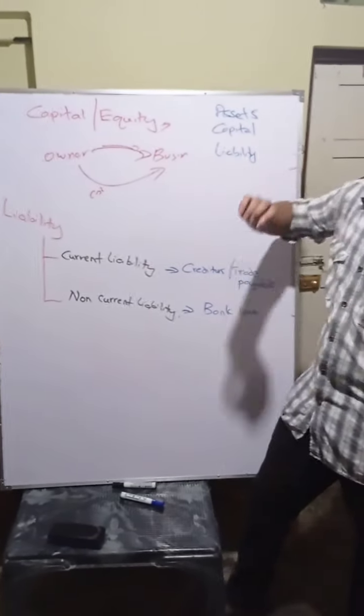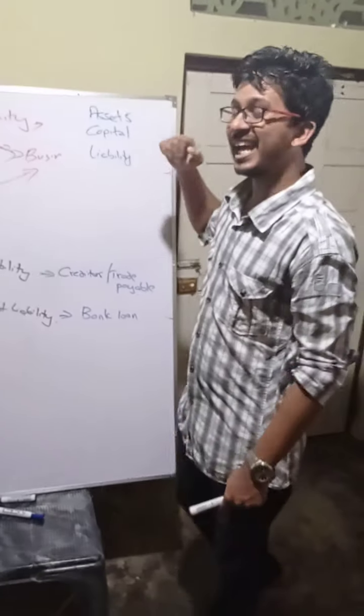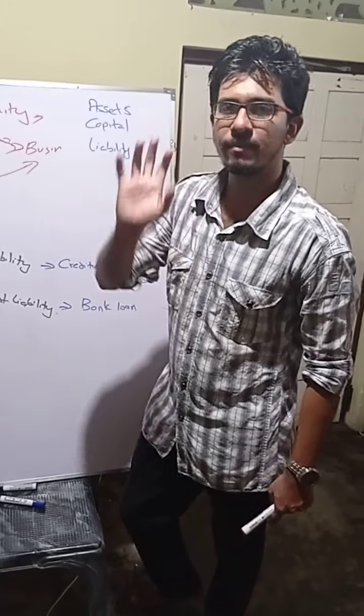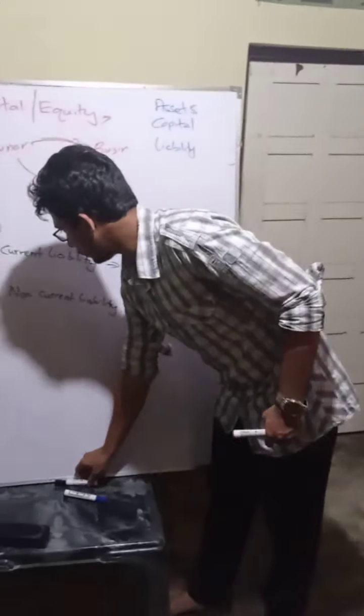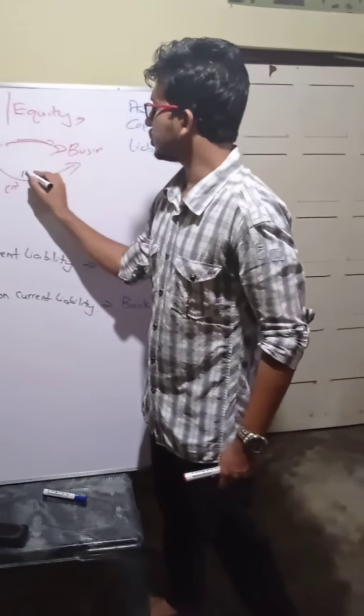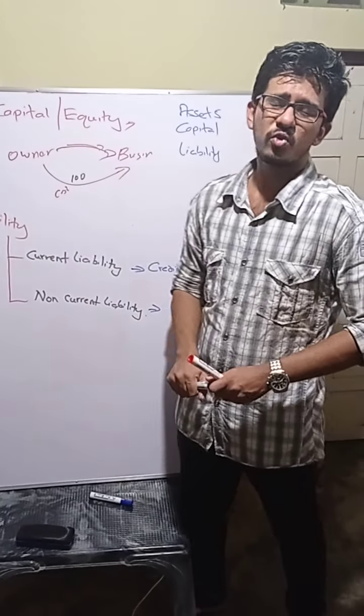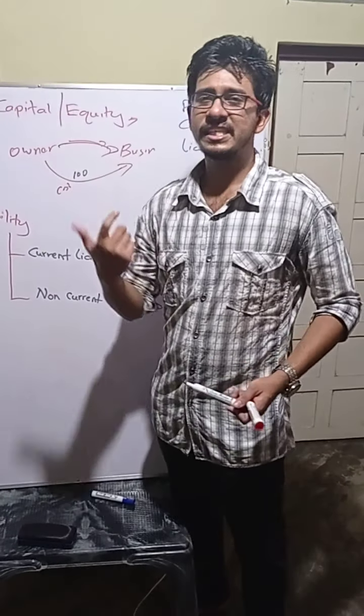Now I discussed assets, I discussed capital, and now I am going to discuss the liability. So what is liability? Say the owner put 100,000 into the business. Sometimes, as an owner, my capacity is limited.